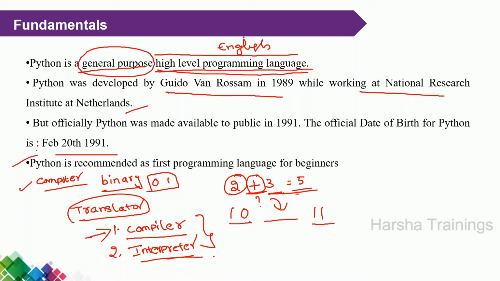Python is recommended as the first programming language for beginners. What is the meaning of this? Compared to remaining programming languages, it is very easy and very simple to learn, and very easy to understand. That is, the readability of the program is very good. So that is the reason Python is recommended as the first programming language.